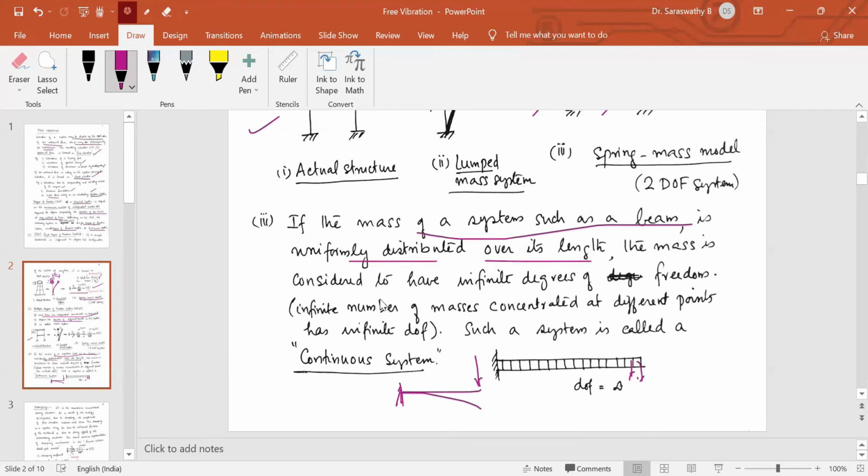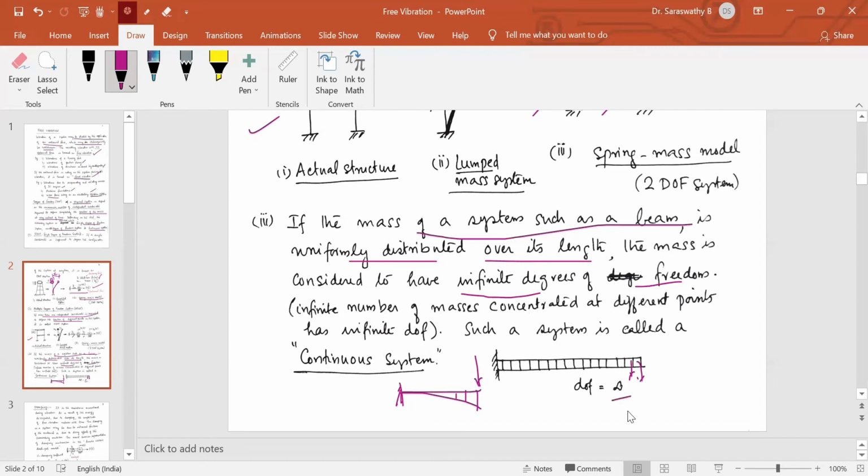Each small mass will have its own vertical degree of freedom. So this will have this much displacement, the next mass will have another displacement. So we can assume it to have infinite degrees of freedom. That is, the infinite number of masses concentrated at different points has infinite degrees of freedom. Such a system, we call a continuous system. For a continuous system, the degree of freedom is infinity.